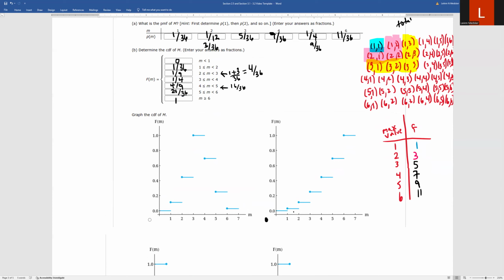That's why there's no dot there. We're including the endpoints on the left-hand side. Notice that. So we go from here. This is about 1 out of 36. You could turn that into a decimal if you need and see that it's just barely above 0.